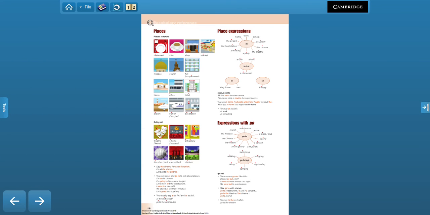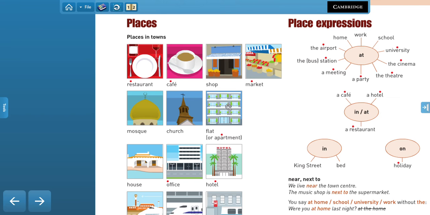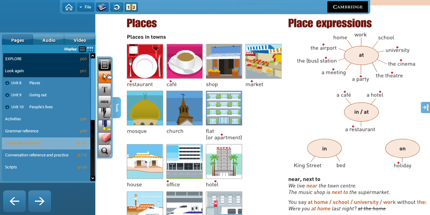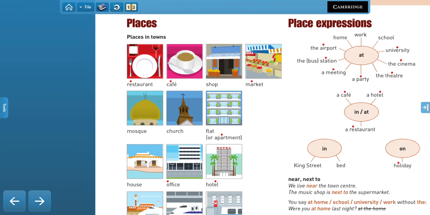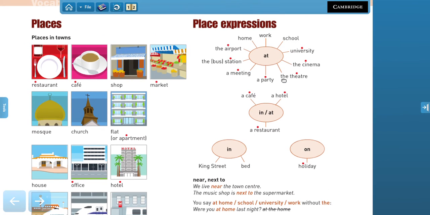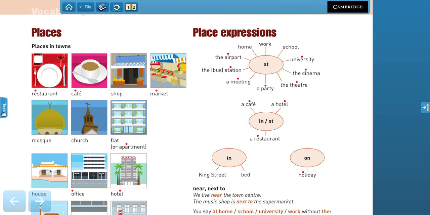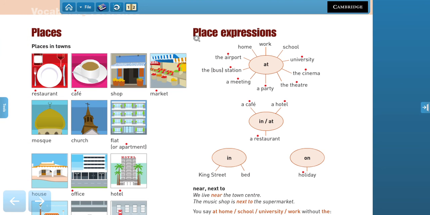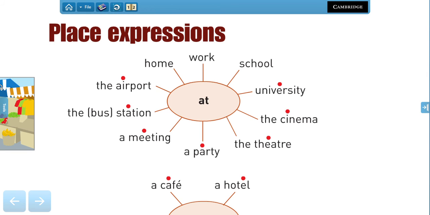Now, here we have, of course, images of places like restaurants, cafe, mosque, church, right? We already studied that, but let's pay attention to the expressions we use. So, for example, we use the preposition at to talk about very close, specific places, right?